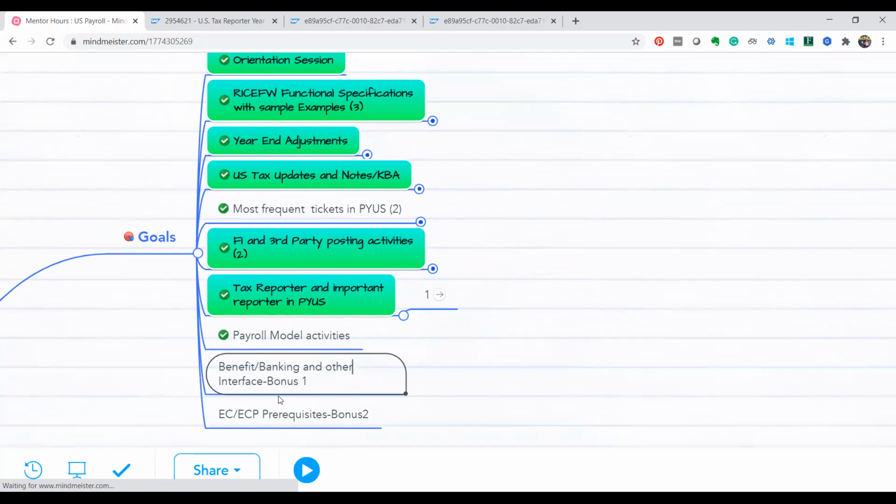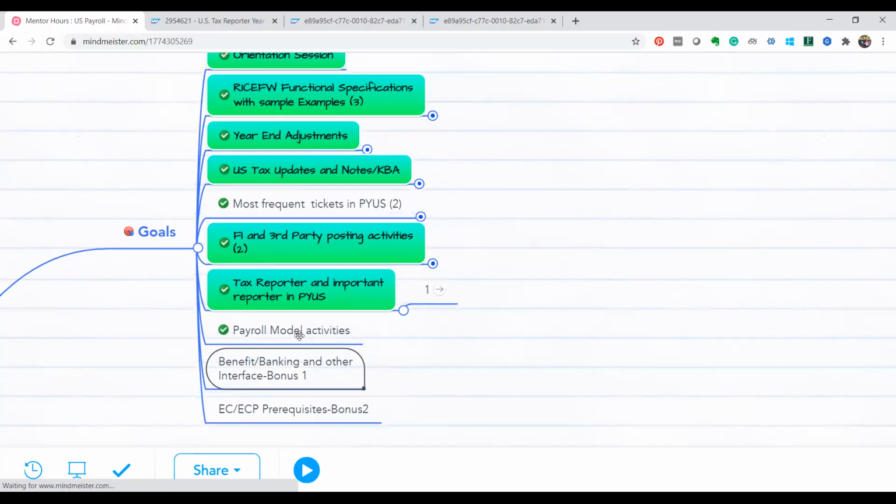Another 2 to 3 hours. Within 3 hours, we will be able to complete this entire learning journey. But that doesn't mean that is the end. After that also, once you join your organization, if you require any help from me, you can always reach out to me at any point of time. I'm happy to help you with that. Okay.